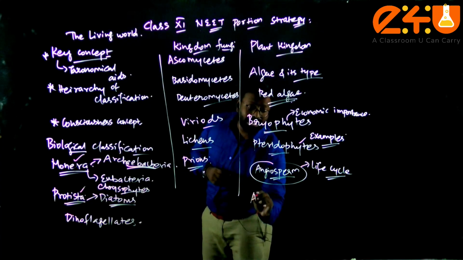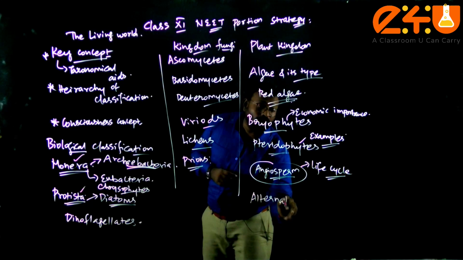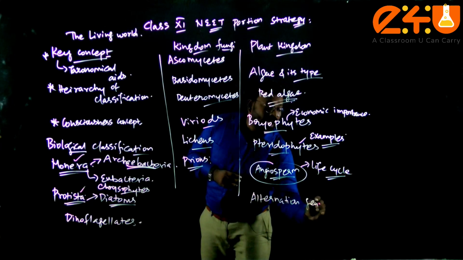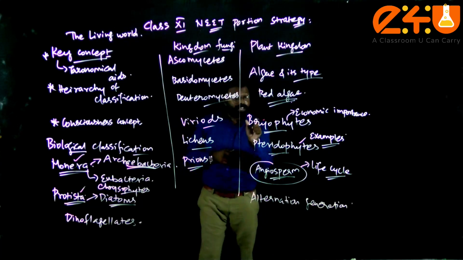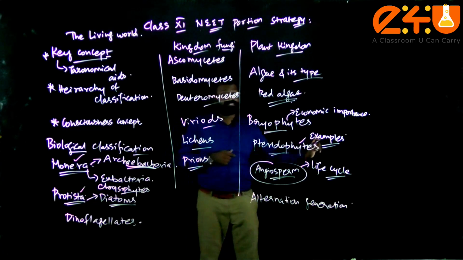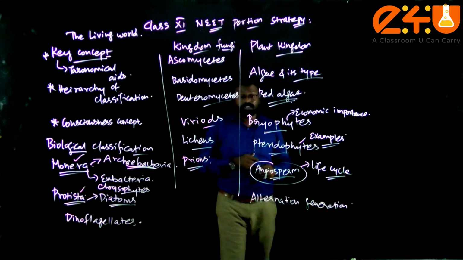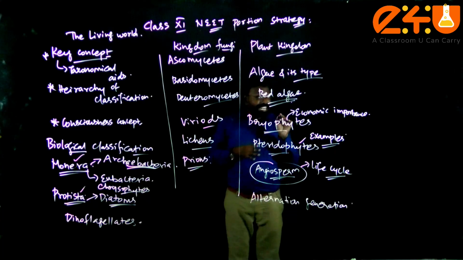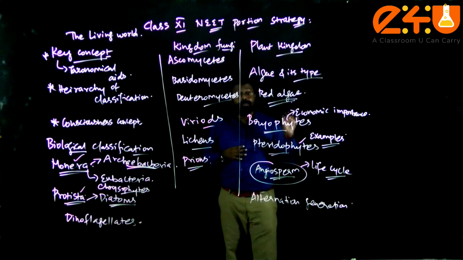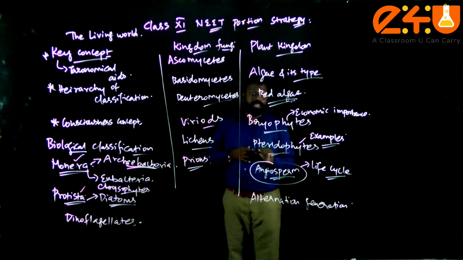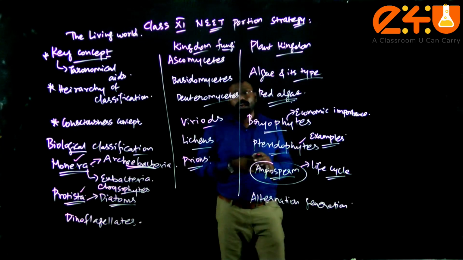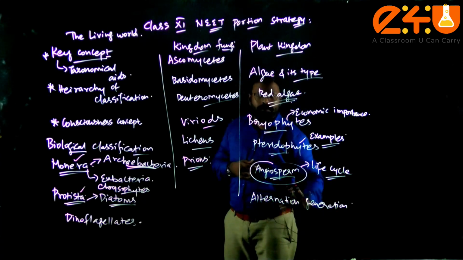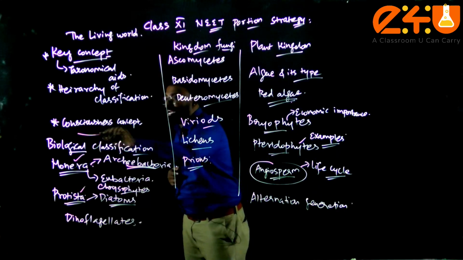At last, alternation of generations: haplontic, diplontic, haplodiplontic life cycles and their examples. That plays a very major role in the paper, especially in the last two lines of the plant kingdom, like the Ectocarpus example, which comes under haplontic, diplontic or haplodiplontic; they would have given such examples. Please focus on that example area, because it plays a very major role. So this is about the plant kingdom, and this is about biological classification.